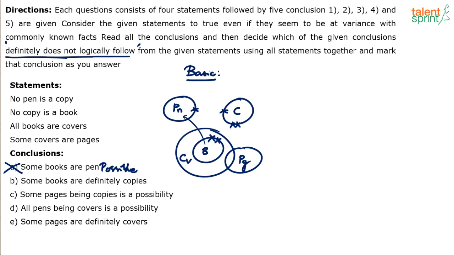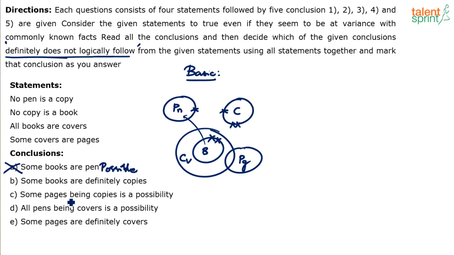You understand? Suppose the question says which of the conclusions follow, then this will be wrong because this conclusion does not follow. It is only possible. But here he says which of the conclusions does not follow. Since this is possible to follow, it definitely does not follow. So A goes wrong.